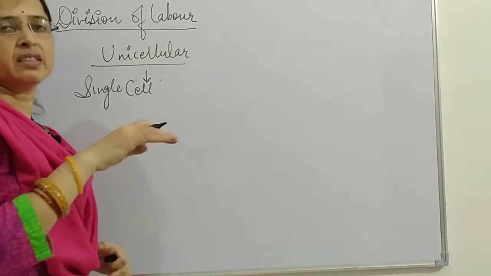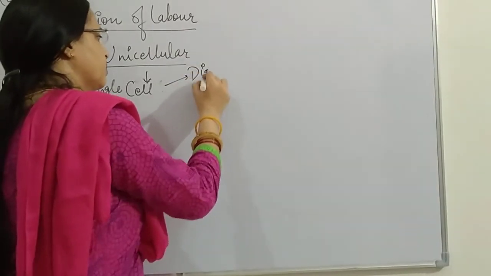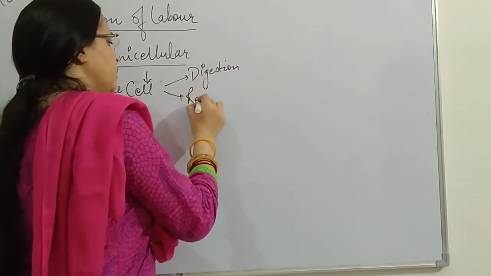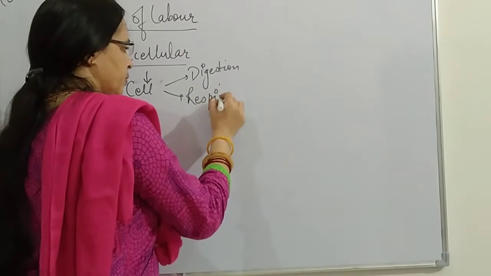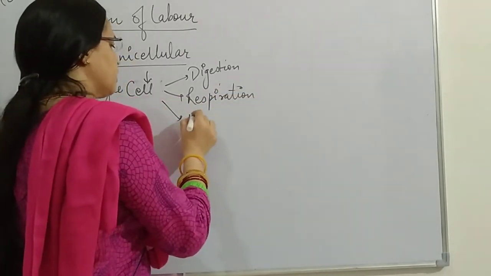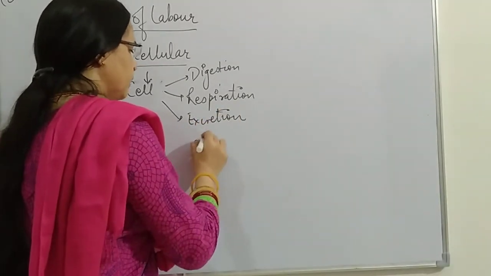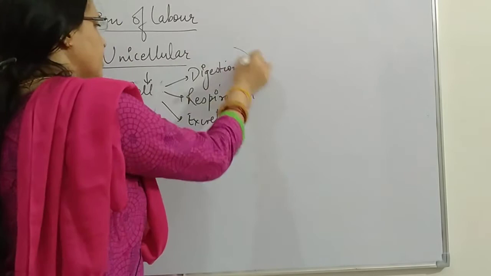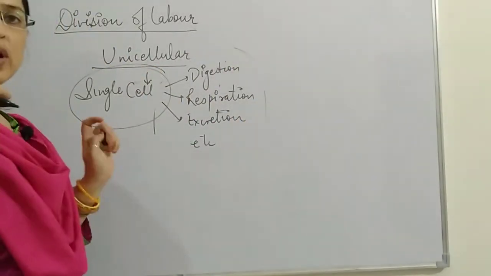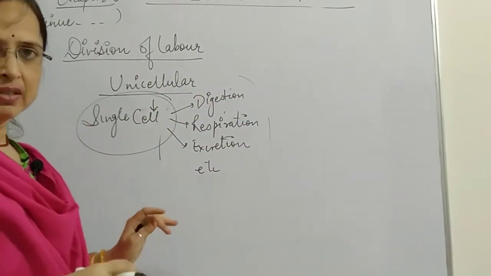So all the activities like digestion, respiration, then excretion and other activities are carried out within a single cell. That means one cell is responsible for performing all these activities.